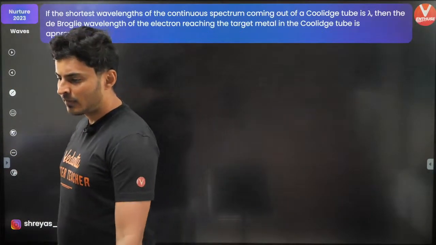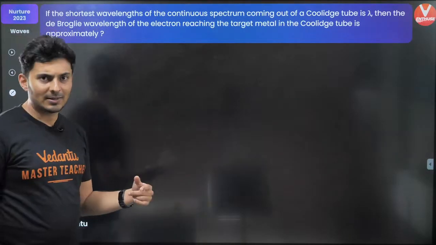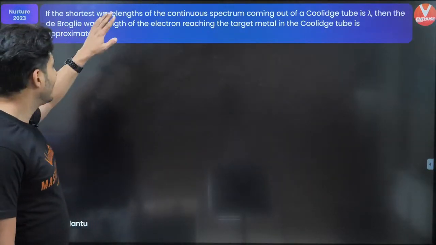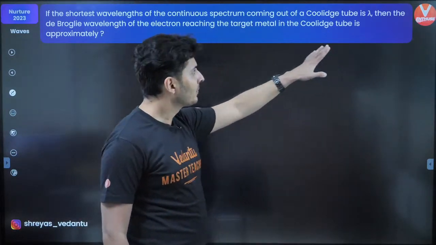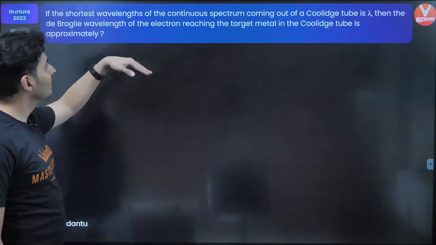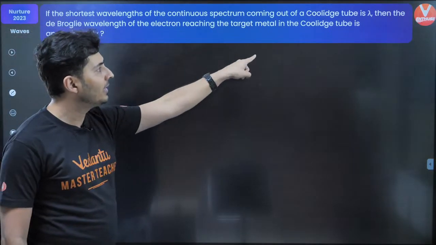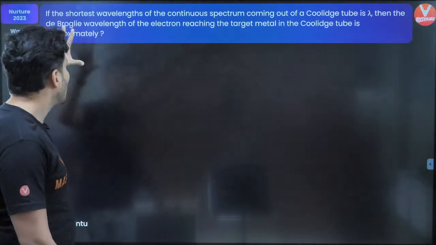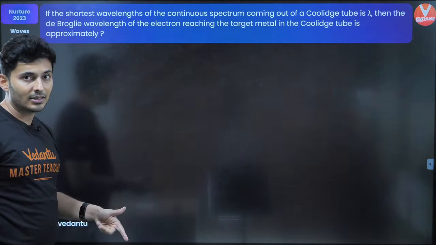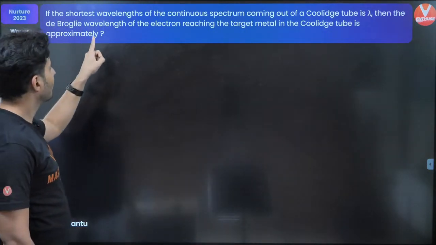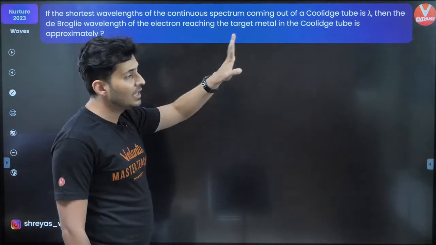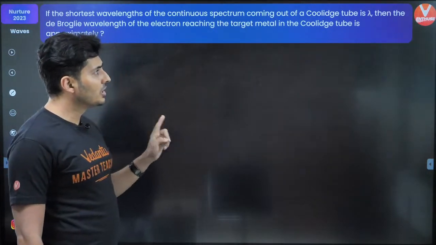Okay, I think Ajivar, I have just answered your question some time back. So if the shortest wavelength of the continuous spectrum coming out of the Coolidge tube is lambda, then the de Broglie wavelength of the electron reaching the target metal in the Coolidge tube is approximately. Let's solve this question. Okay, so the wavelength of the continuous spectrum coming out of the Coolidge tube is lambda.